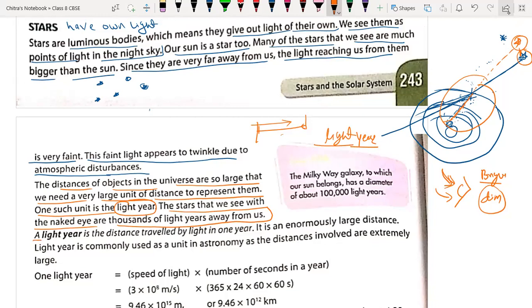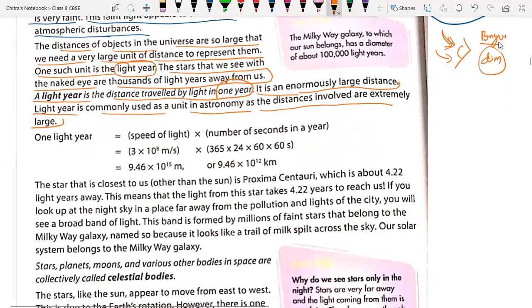A light year is the distance traveled by light in 1 year. That distance is called 1 light year. It is an enormously large distance. Light year is commonly used as a unit in astronomy. As the distance involved is extremely large, it is used only in astronomy. So we have to understand what the distance in 1 light year will be.